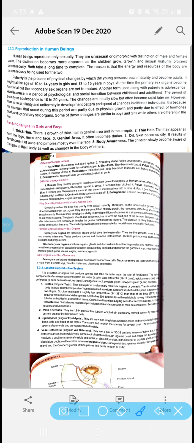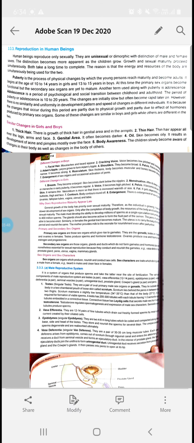Okay, so now we will discuss the changes that occur in boys and girls and which are common for boys and girls, that are thick hair. Okay, genital areas, the areas around the private areas where the hair starts growing. Okay, thin hairs start coming on the arms, legs, faces. Genital area becomes darker. Okay, skin becomes oily, and all of the boys and girls at this age start thinking about themselves. They become aware of the changes that are taking place in their body.